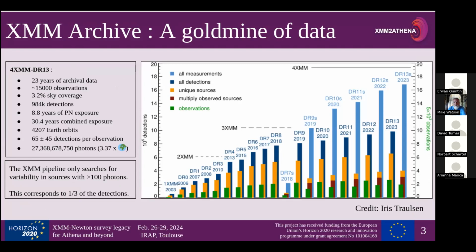4,207 Earth orbits. On average, you get 65 plus or minus 45 detections per observation. So it really depends on where you're looking. And the one we all love, 27 billion photons. And so that's 3.3 photons for every person on the planet.